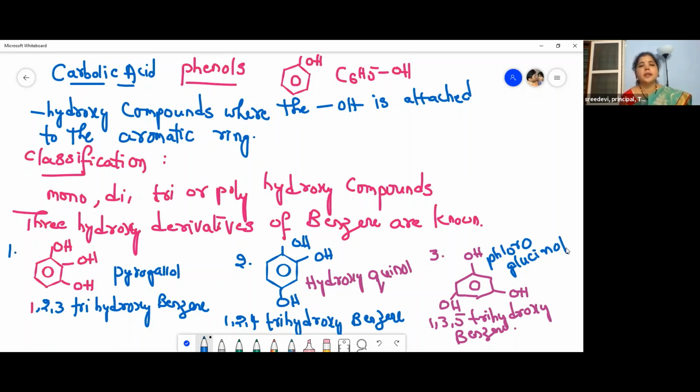So we have started phenol, children. Phenols are the hydroxy compounds where the OH group is attached to the aromatic ring. C6H5OH: what is C6H6? Benzene. So the hydrogen atom of benzene is replaced with the OH group. They are classified into mono, di, tri or polyhydroxy compounds. Three hydroxy derivatives of benzene are known: pyrogallol, hydroxyquinol and phloroglucinol.